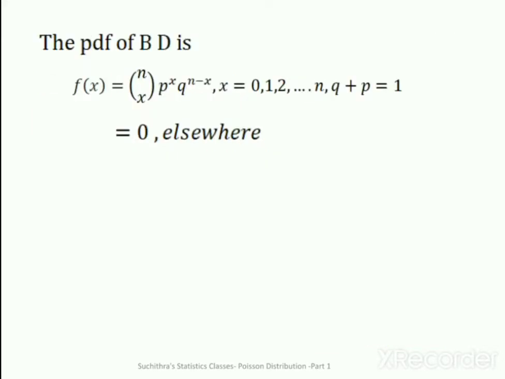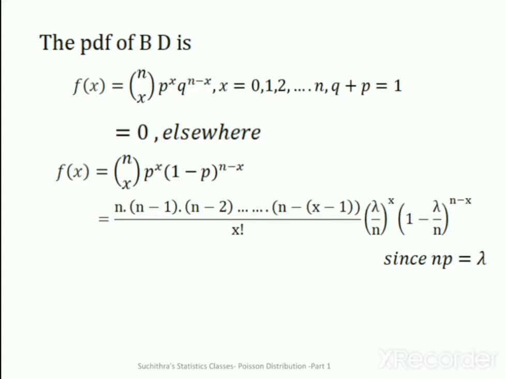What is the PDF of binomial distribution? f of x is nCx, P raised to x, Q raised to n minus x, where x varies from 0 to n, Q plus P equal to 1, and f is equal to 0 elsewhere. So, let us rewrite Q as 1 minus P. So, we have f of x equal to nCx, P raised to x, 1 minus P raised to n minus x.